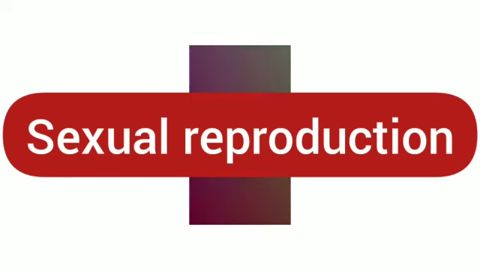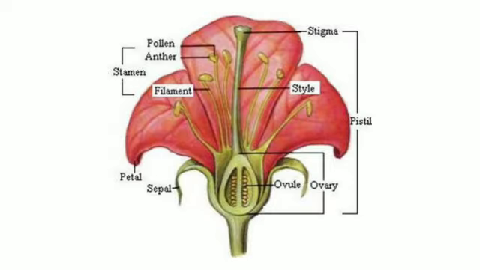Sexual reproduction. Flowers are the reproductive part of a plant. They help the plants in sexual reproduction and producing fruits and seeds. In sexual reproduction, a male cell is produced by the male part of a flower which fuses with a female cell produced by the female part of the flower. These cells are called gametes, which when combined form a zygote by the process called fertilization.